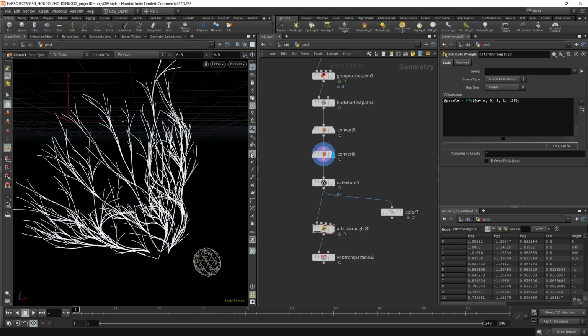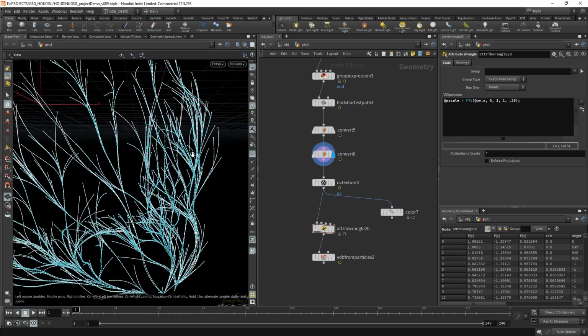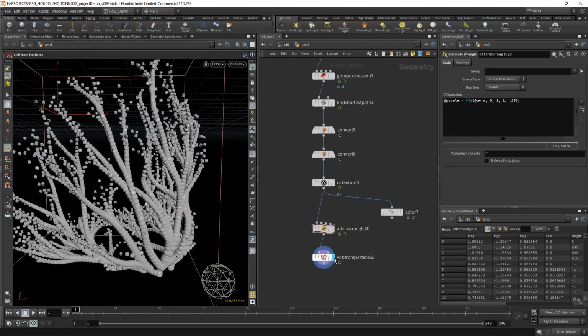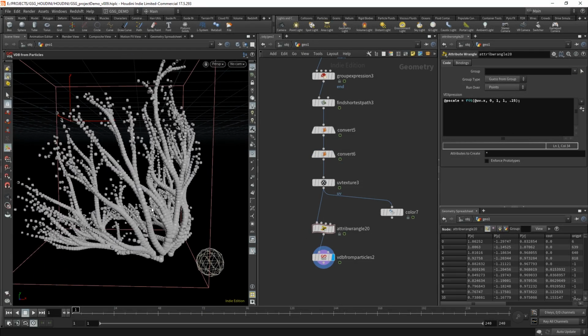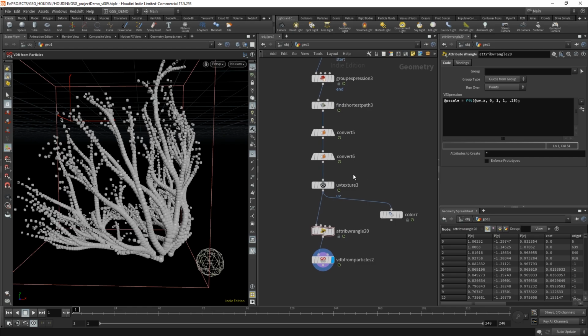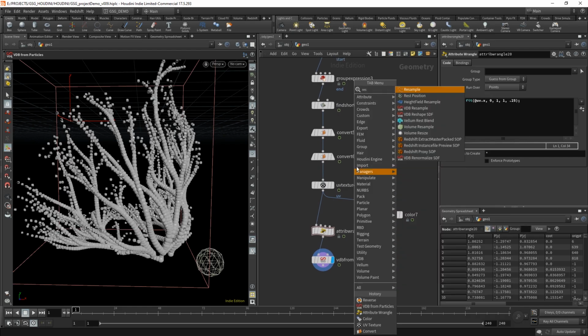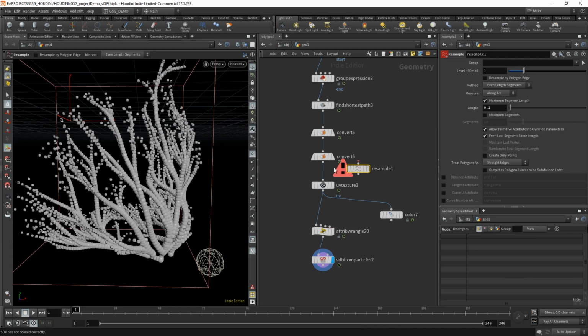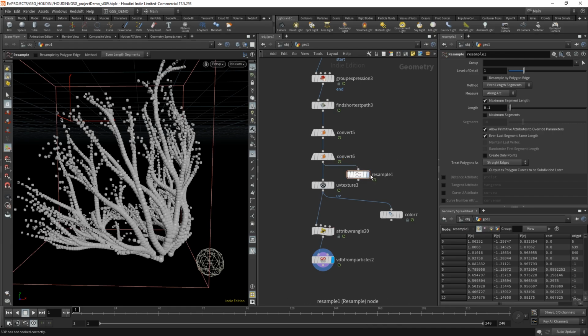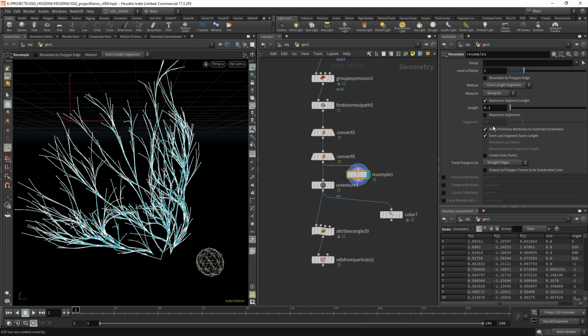Yeah, that's probably okay. Now, the other thing we want to do is I want to add some more points in here, because you can see we don't really have that many points going on, and you can actually see those points. When we turn it to VDBs, you can see every single point in there. I want more points so that that doesn't happen. So for that, we're going to use a resample SOP, and that just resamples our spline. So if we look at the resample SOP before we pipe it in anywhere, you can see this is what it used to look like. This is with the resample.